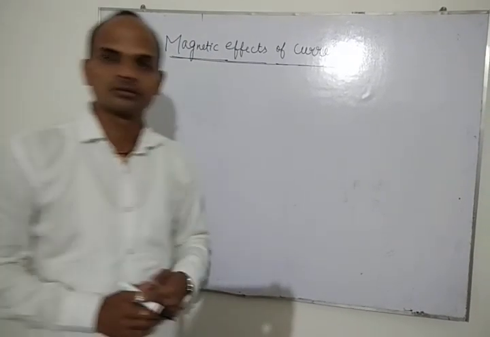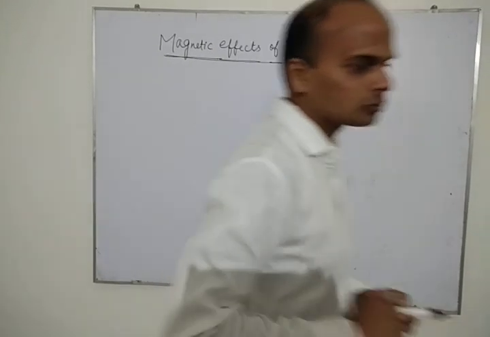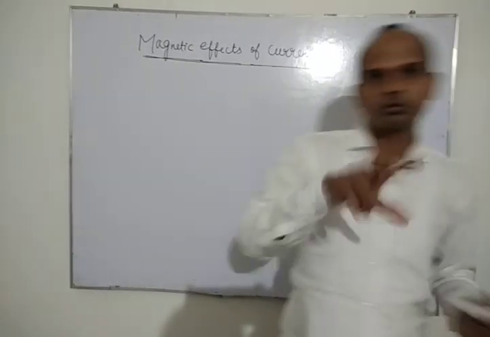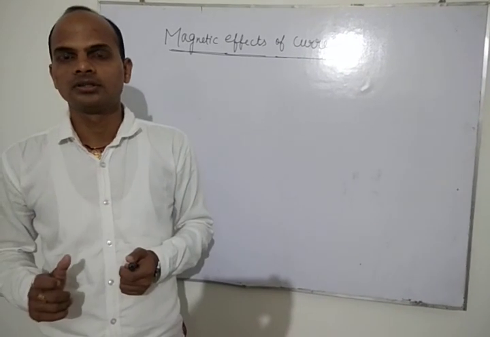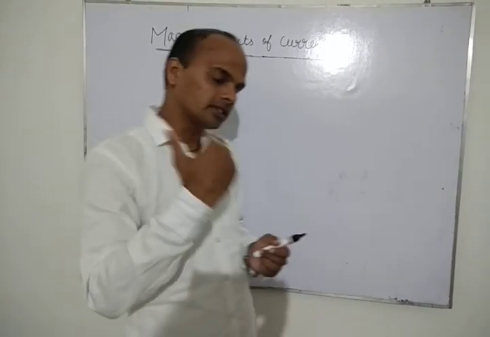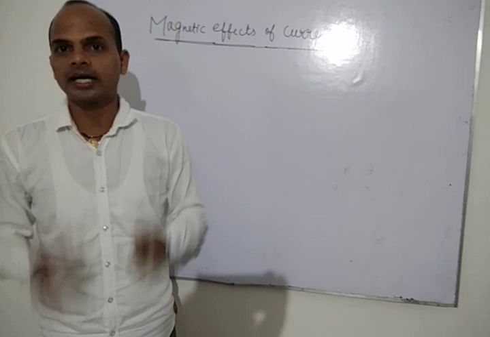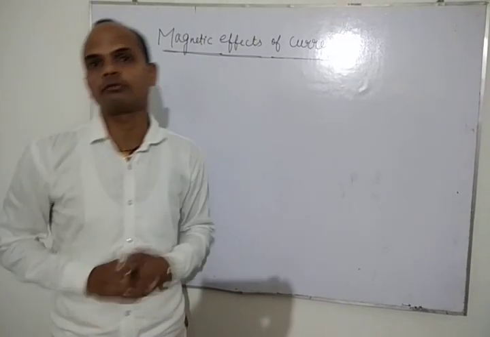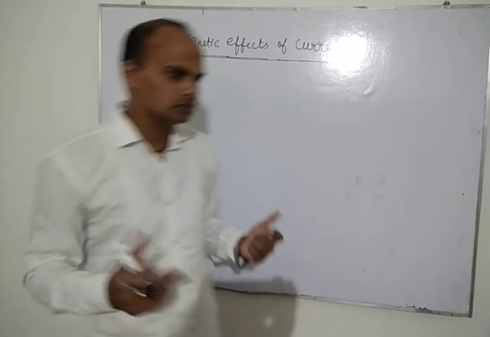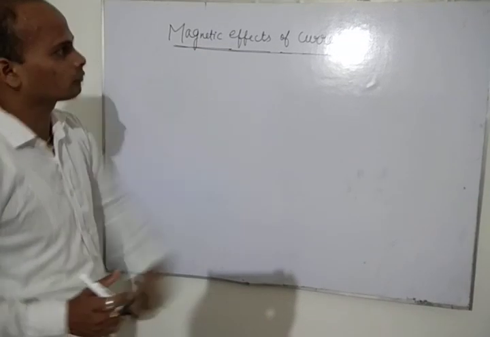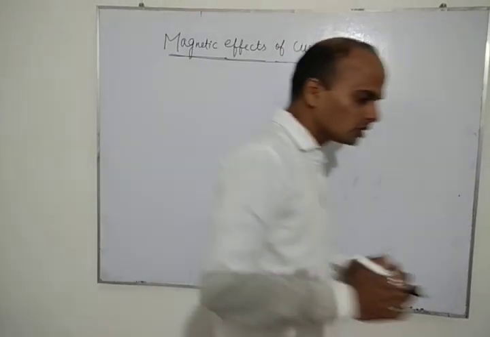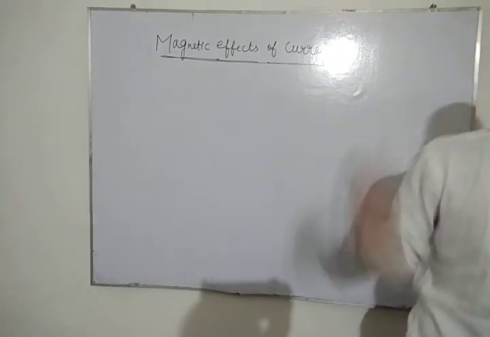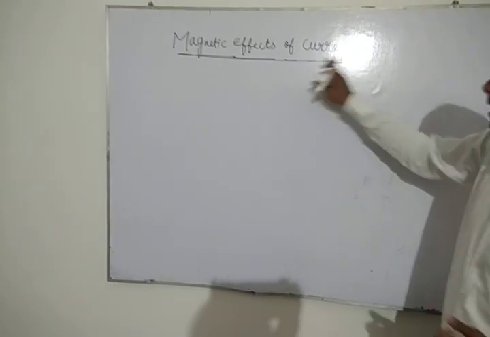Chemical effect: when electricity passes through, or you can say when a current flows through any solution, there will be dissociation of ions. There also we saw one effect that was due to the flow of current. So we have seen that there are three effects of current. Here also we will study how the magnetic effect was seen in a wire when the current was flowing